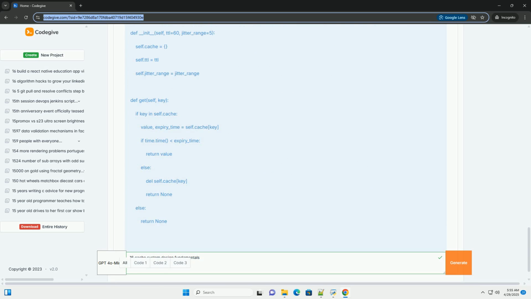Eviction count: track how often data is being evicted from the cache. Latency: measure the time it takes to retrieve data from the cache. Error rate: identify any errors or exceptions related to the cache. Tools like Prometheus, Grafana, and cloud provider monitoring services can be used to collect and visualize these metrics.